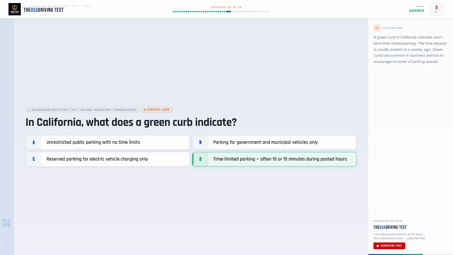The correct answer is D. Time-limited parking, often 10 or 15 minutes during posted hours. A green curb in California indicates short-term time-limited parking. The time allowed is usually posted on a nearby sign. Green curbs are common in business districts to encourage turnover of parking spaces.